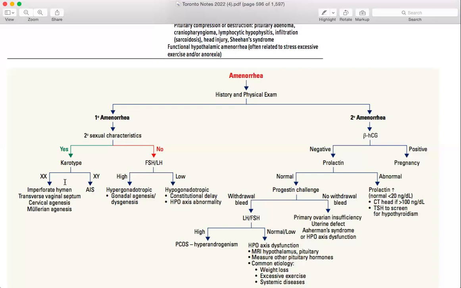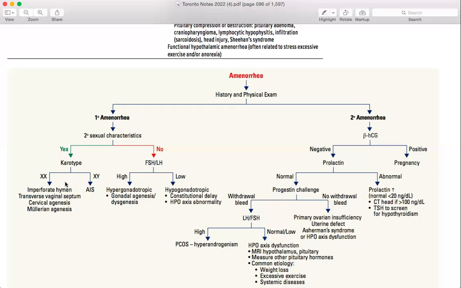So what are we going to do is ultrasound, from the transabdominal ultrasound, or we are going to do examination or stuff like that, to see what particularly is affected in that particular area. Because the rest of the things are going okay, like she has breasts, she has axillary hairs, but now she doesn't have menses, she's not menstruating. At this particular point we cannot say what is going on.